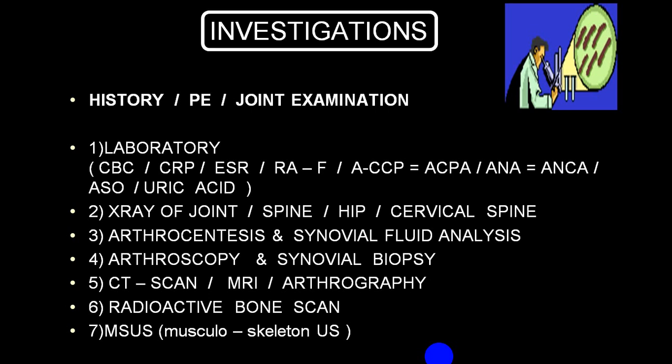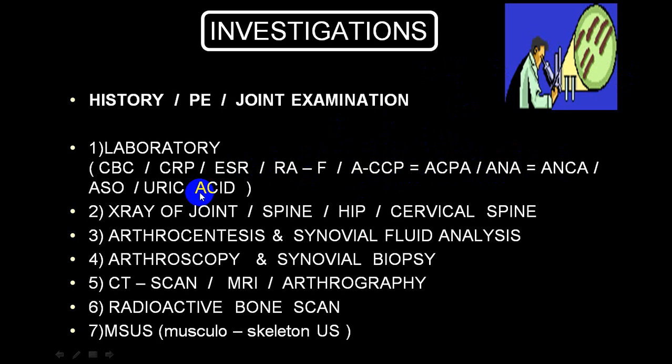Investigation wise, we have already mentioned. Laboratory investigation: CBC will help you to differentiate pyogenic from non-pyogenic. One important point, CRP and ESR will be elevated in inflammatory groups and infective groups. RA test will be positive in seropositive groups. Anti-CCP will also be positive. And in that you can do ACPA, ANA.